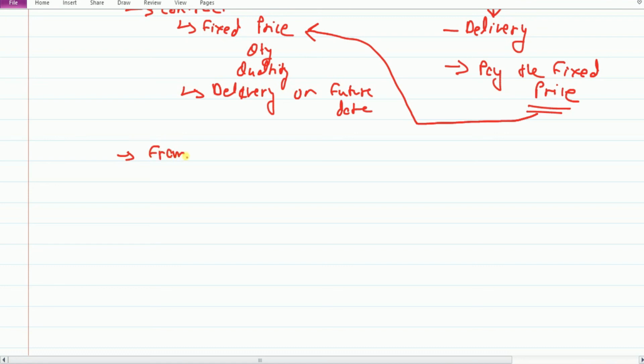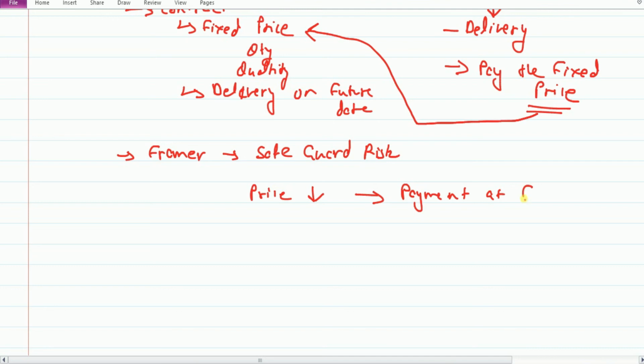The farmer safeguards his risk in case the price falls. The farmer will be paid at the fixed price only, and the farmer is safe from any price fall.